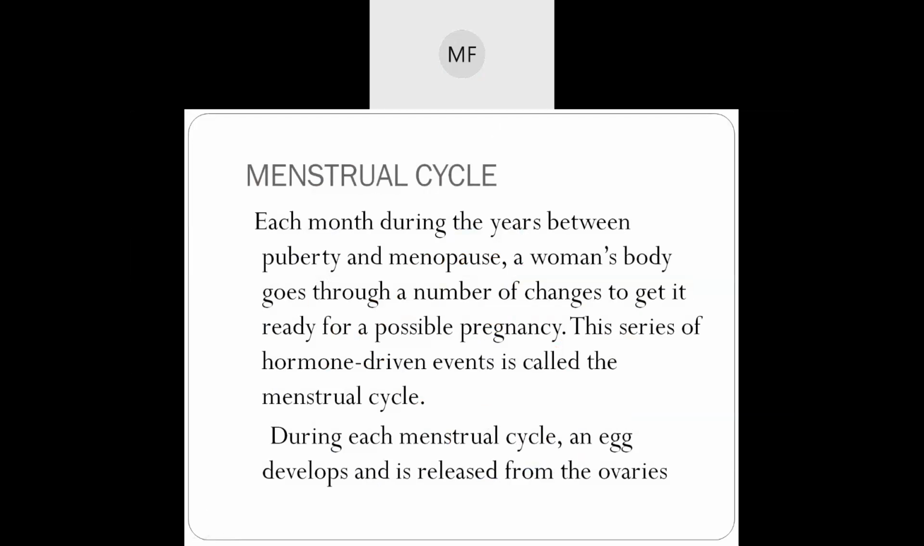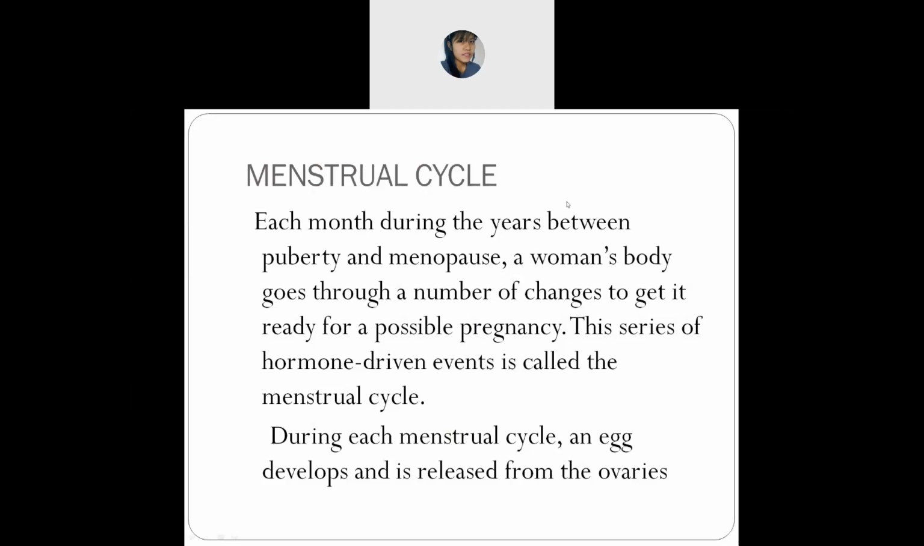Each month during the years between puberty and menopause, a woman's body goes through a number of changes to get it ready for a possible pregnancy. This series of hormone-derived events is called the menstrual cycle. During each menstrual cycle, an egg develops and is released from the ovaries.